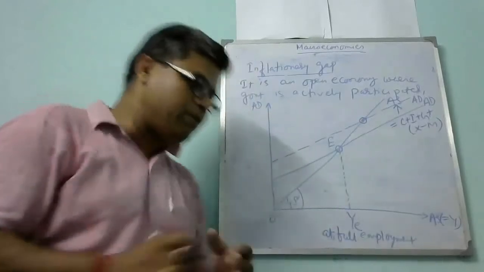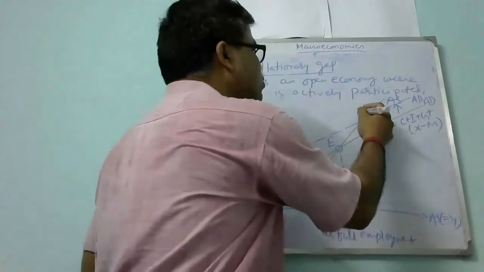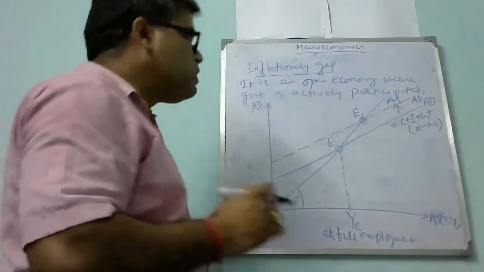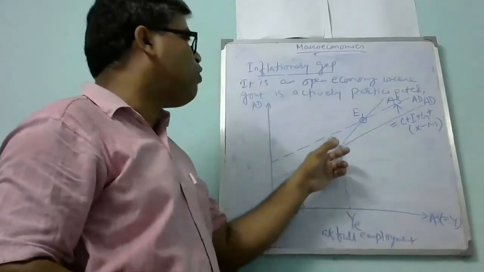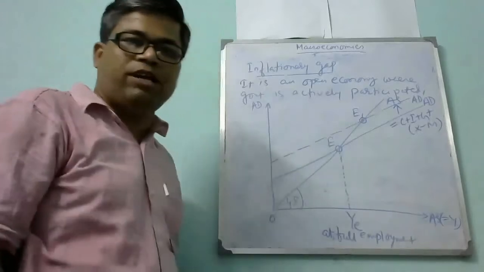Here will be our new equilibrium. Suppose it is E1. But is it possible to achieve E1?